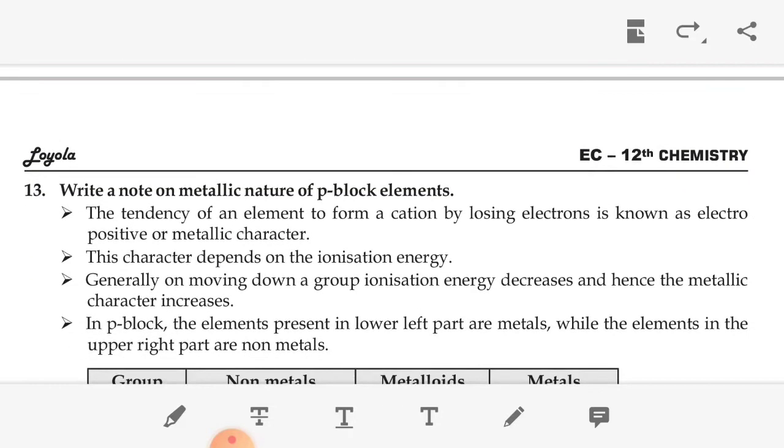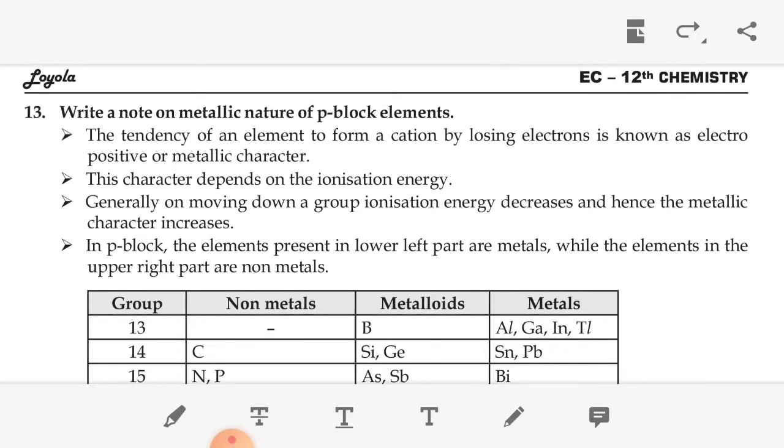The next question: write a short note on the metallic nature of p block elements. The tendency of an element to form a cation by losing electrons is known as electropositive or metallic character.